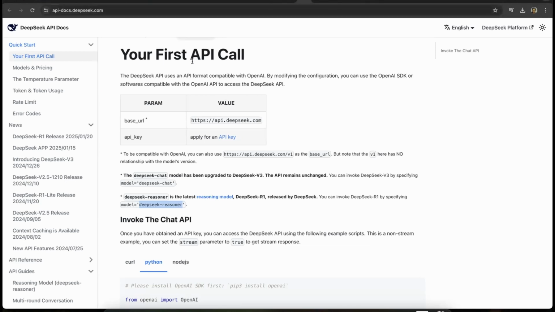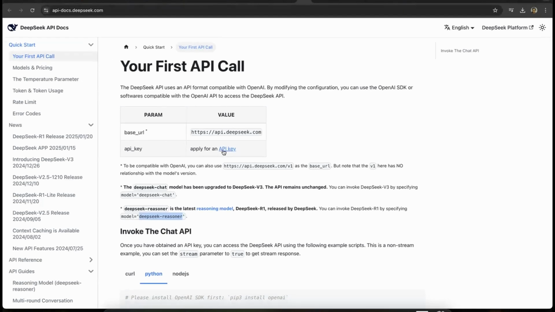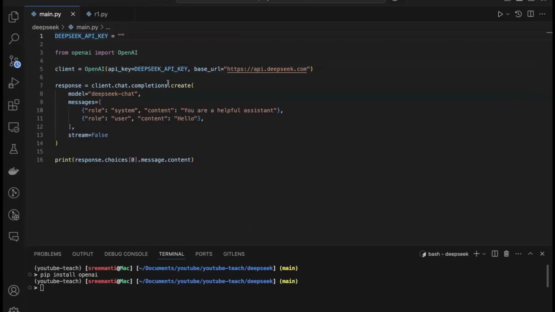And here you can simply go into your first API call and apply for an API key. I've already got an API key, so I'm going to use that. Just plug your API key in here, and then do simply client OpenAI, API key equal to your API key, and base URL being api.deepseek.com. Absolutely free, first class product.